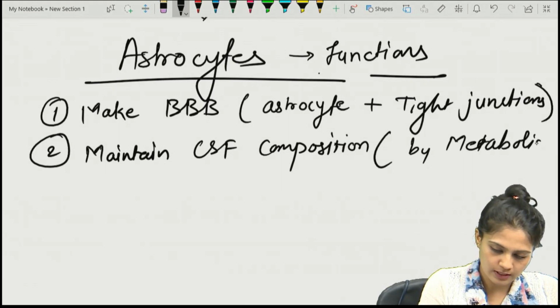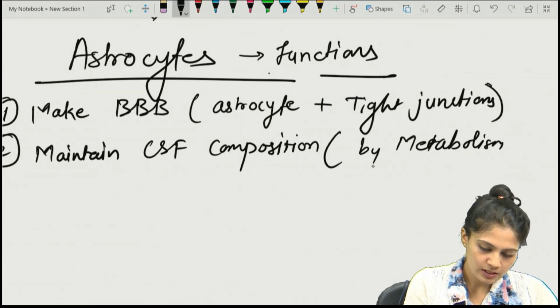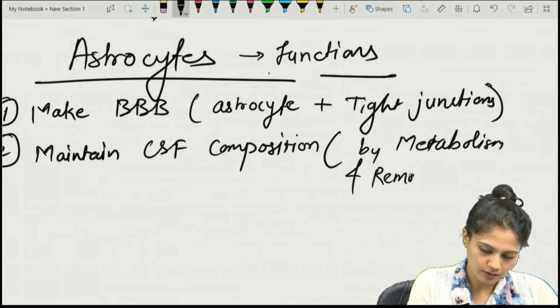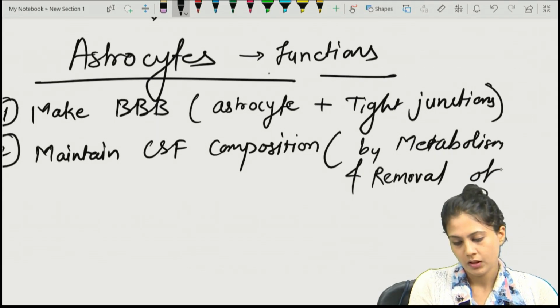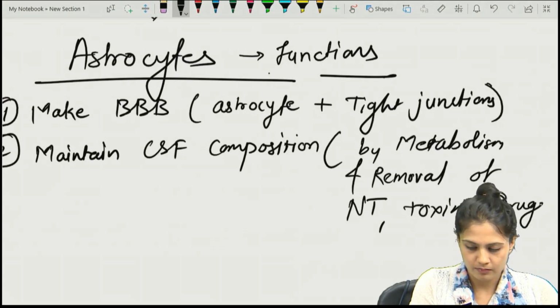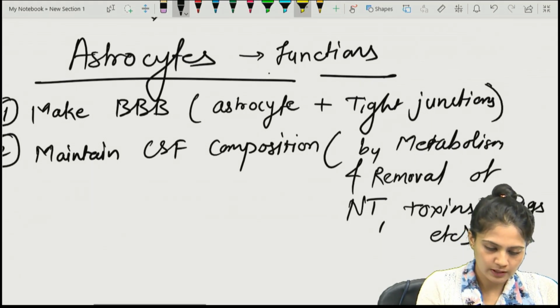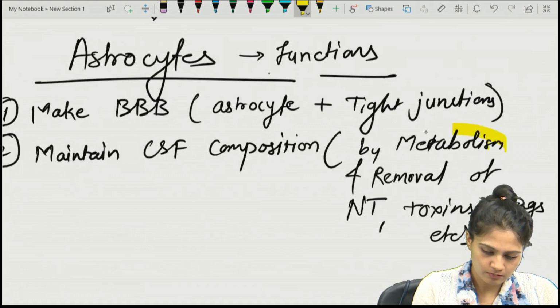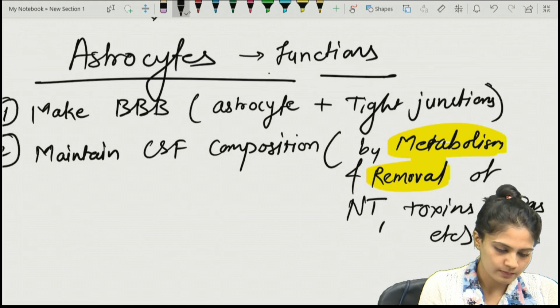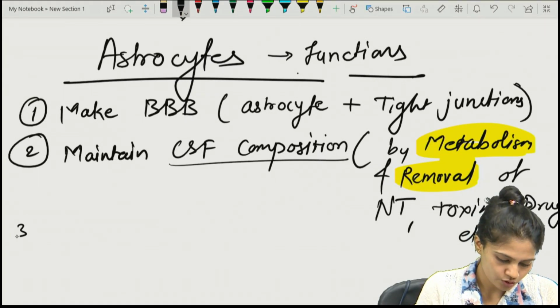They cause the metabolism of different drugs, toxins and metabolites, and the removal of different neurotransmitters, toxins and whichever drugs are entering, etc. So they cause two things. First is the metabolism of that particular thing, and then the removal from the CNS. So that's how they maintain the CSF composition.